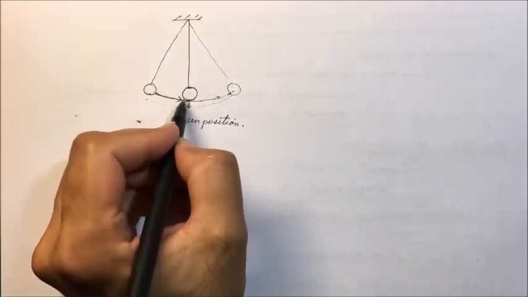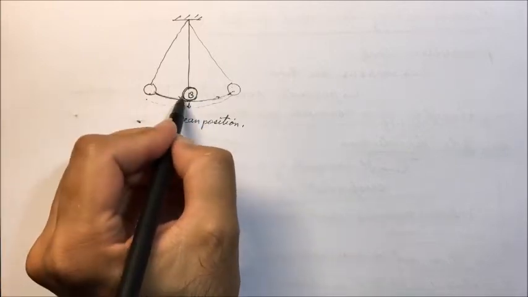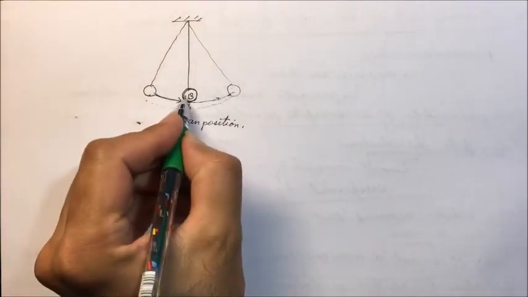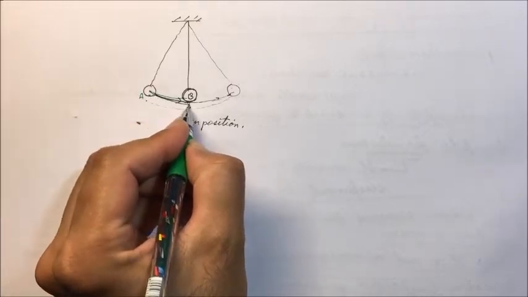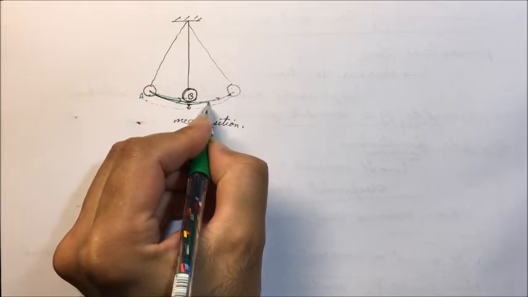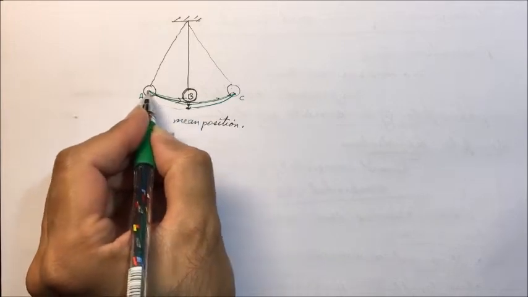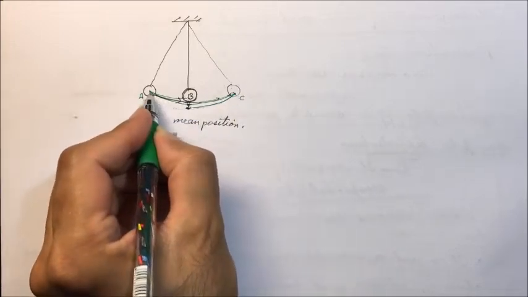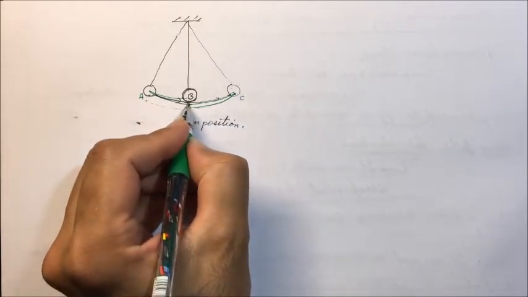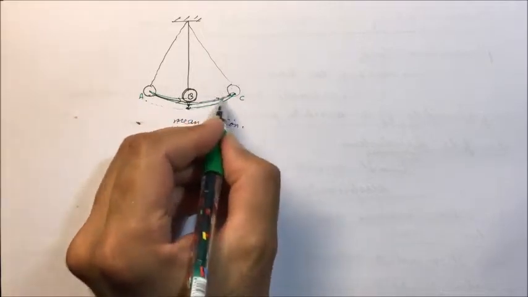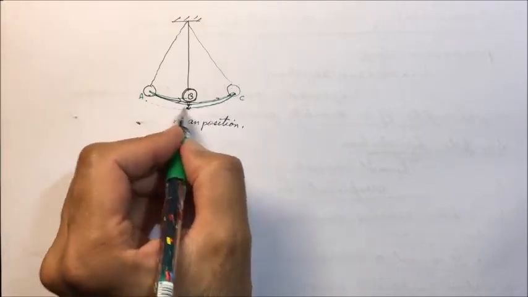So if this is the mean position, from here let it be B position. It moves to A position, one extreme end, then back to the mean position, then to the other extreme end, C position, then C back to the mean position. This is one oscillation. It moves to one extreme end, comes back to the mean position, moves to the other extreme position, then comes back to the mean position. This is one oscillation, one cycle, one vibration.